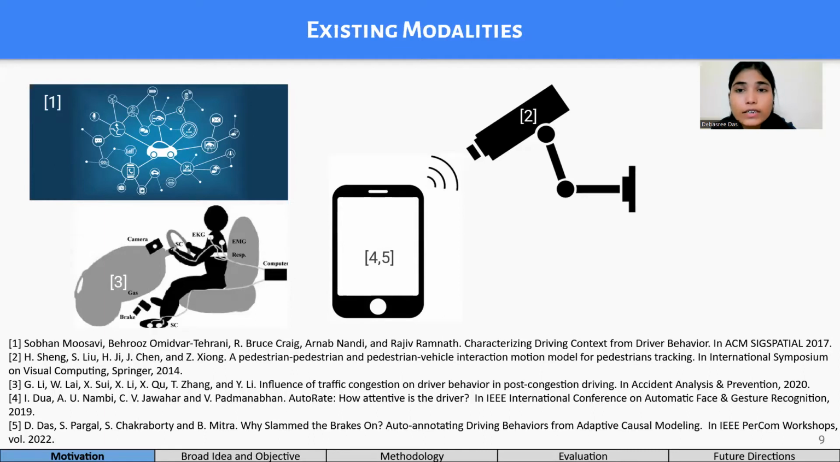Another challenge with the traffic surveillance camera is that we will get the information for a particular region, but with a moving car, the information gets static. There are other modalities as well.